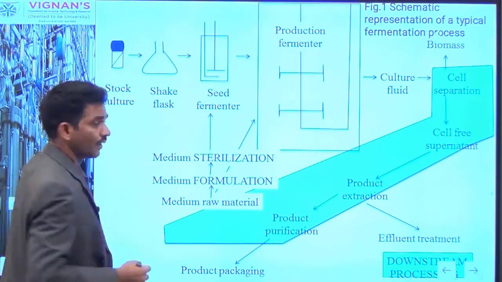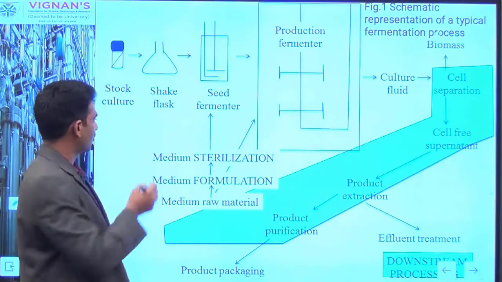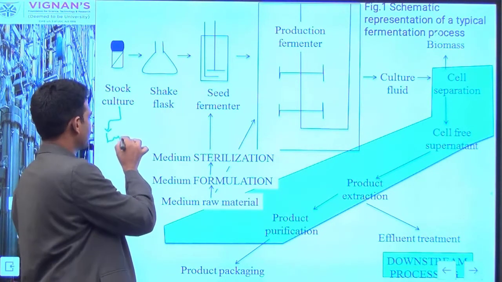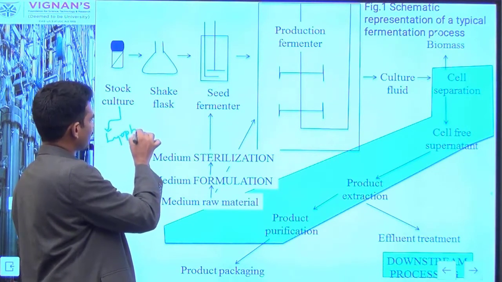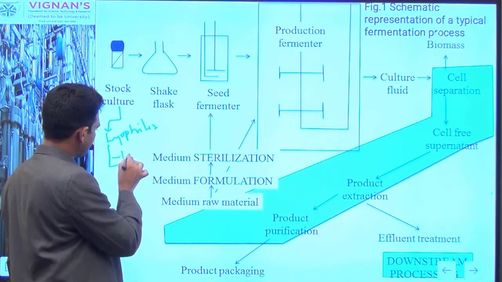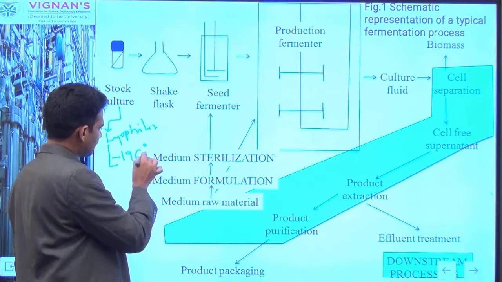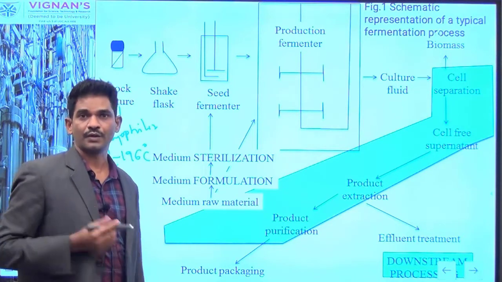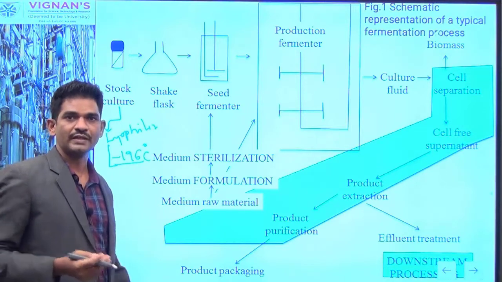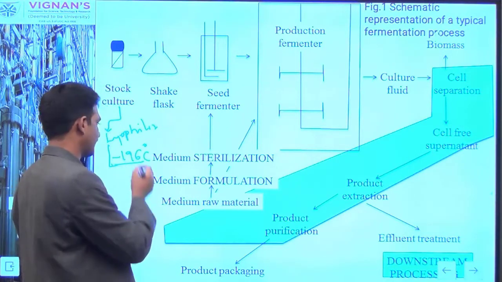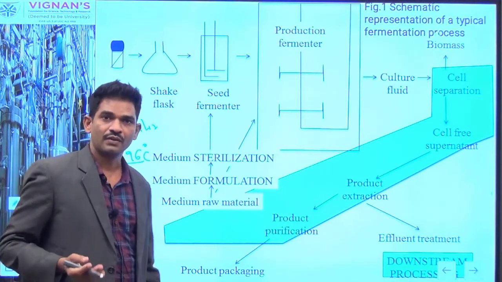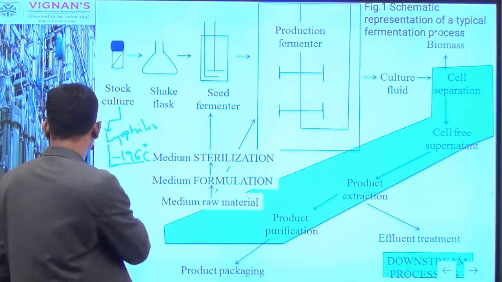If you want to preserve these industrial strains for more time, then we can use the lyophilization process, which makes use of a very low temperature, minus 196 degrees. You can freeze the cells at very low temperature, usually requiring liquid nitrogen, so that you can preserve your cells for a longer time without losing cell viability.